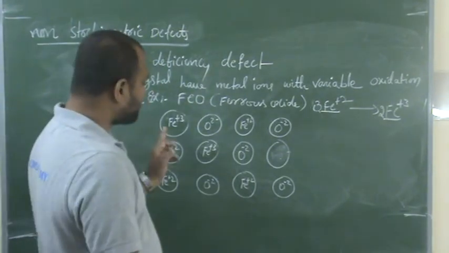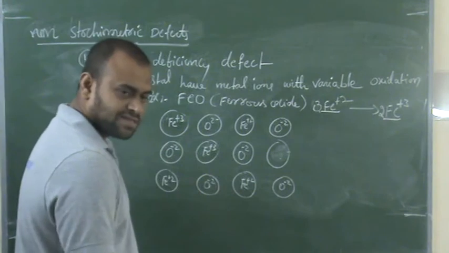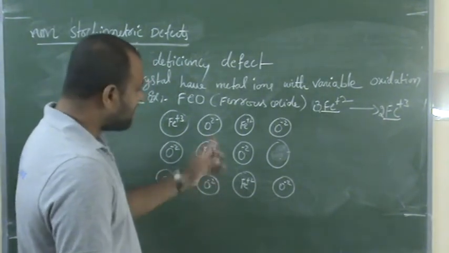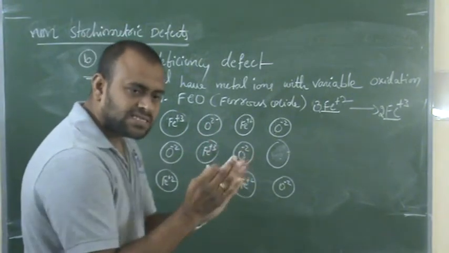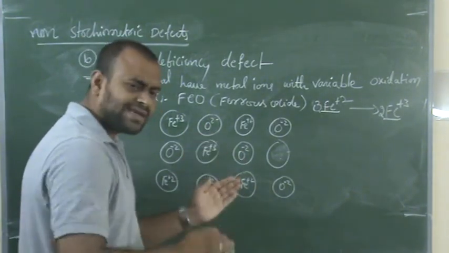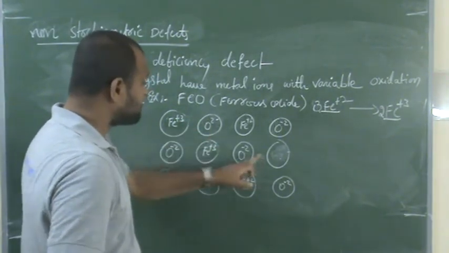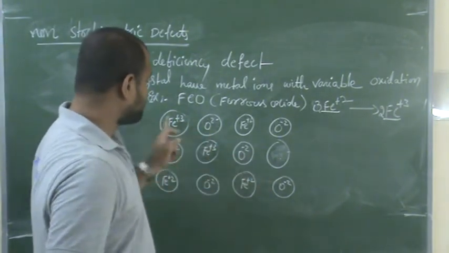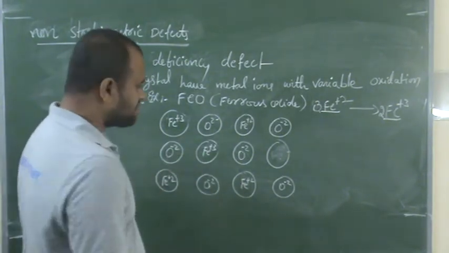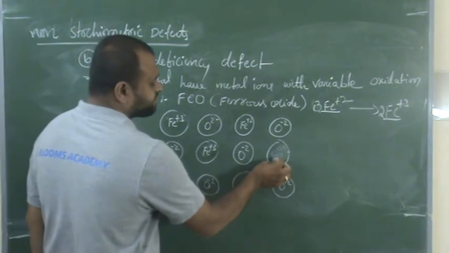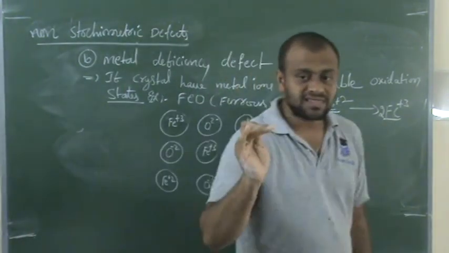Initially Fe2 plus and O2 minus are balanced, 2 minus, 2 plus. Now it is 3 plus, 2 minus. So here the metal gets deficient.